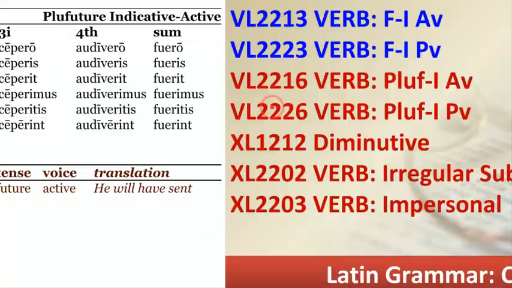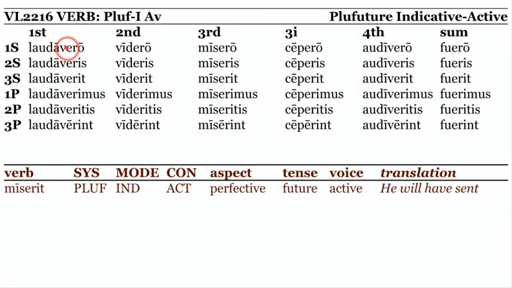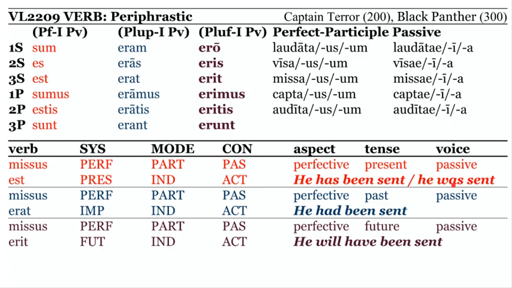Blue future. Blue future is rather easy. It's formed off the perfect stem, laudav-, vid-, mis-, cep-, audiv-, fu-, plus the endings -ero, -eris, -erit, -erimus, -eritis, -erint. So therefore the blue future will be perfective future active: he will have sent, indicating past time. There is no separate form of the blue future in the passive, so therefore you create it with the periphrastic, the participle giving you perfective and passive, and then the tense found in the sum verb.